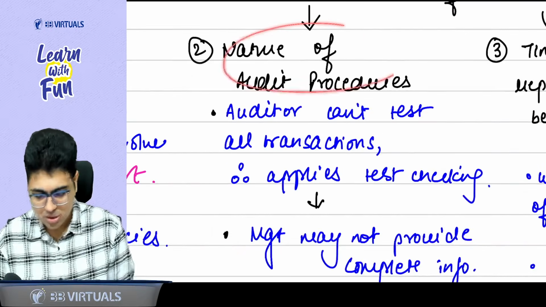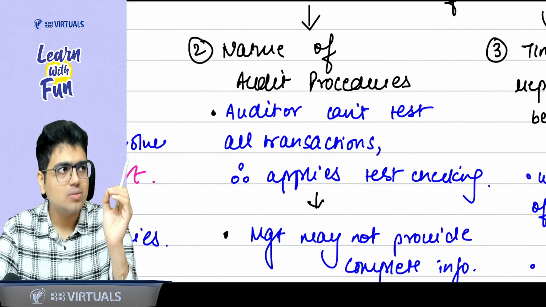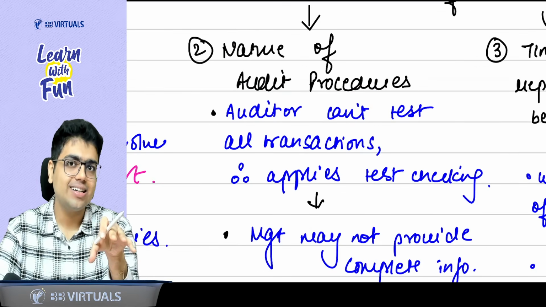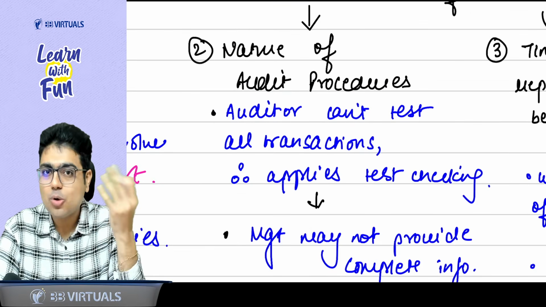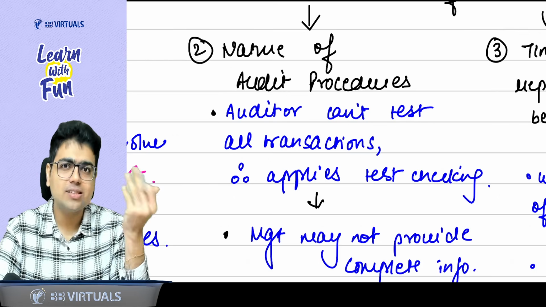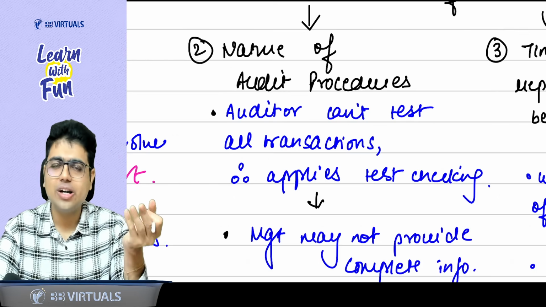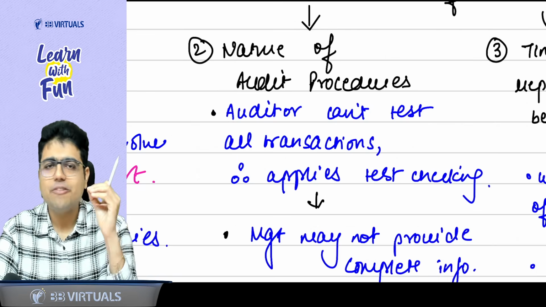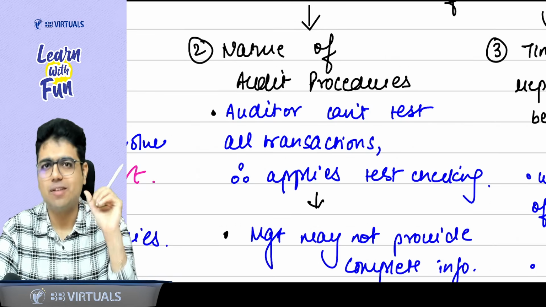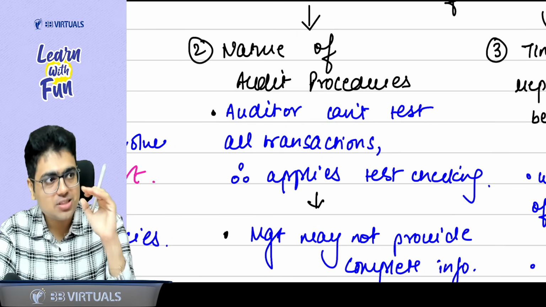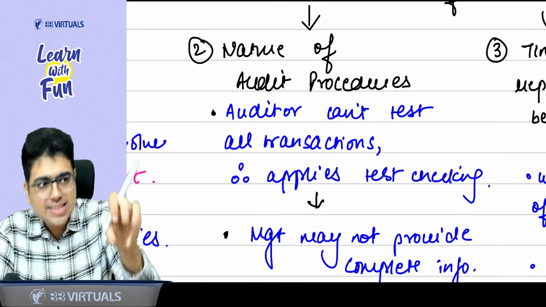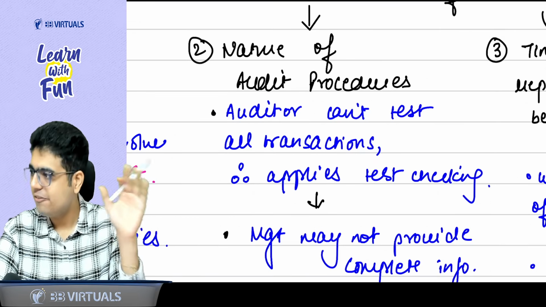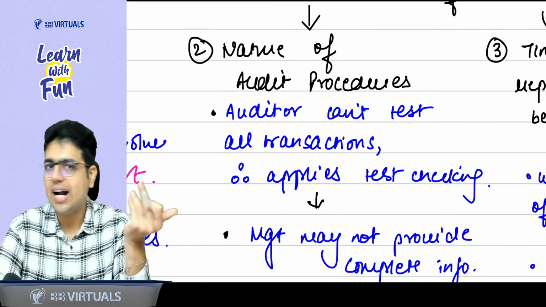Now talking about the nature of audit procedure. In simple terms, the auditor cannot test all the transactions. And whatever he's testing, maybe the management does not provide complete information. Maybe they are doing some fraud, and if they are doing a fraud, that is very difficult to detect. Sir, why is fraud difficult to detect? Because we as auditors don't have the legal powers to search the premises or to seize the documents. Because of the lack of legal powers, we cannot detect a fraud.